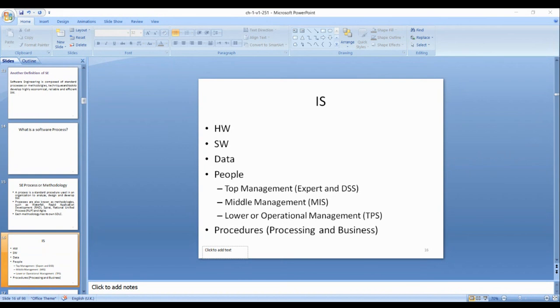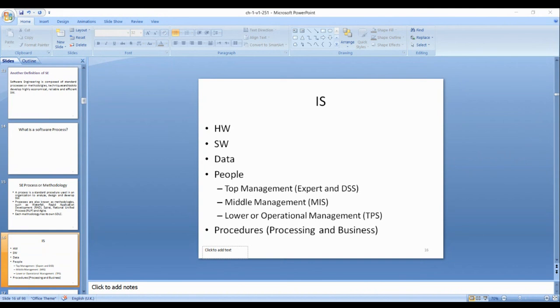TPS stands for Transaction Processing System. A system that processes the information related to money, related to falus.